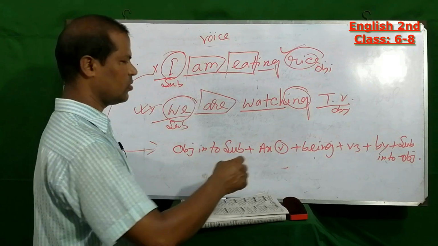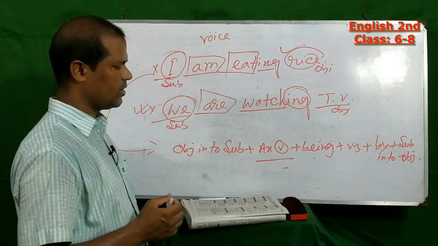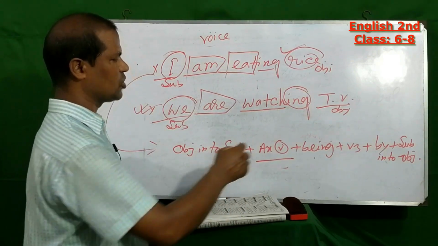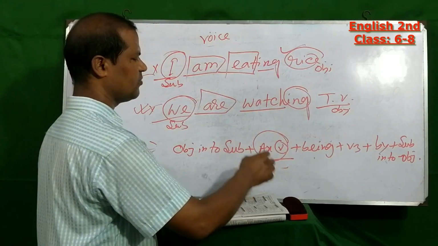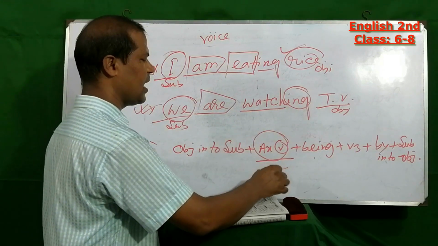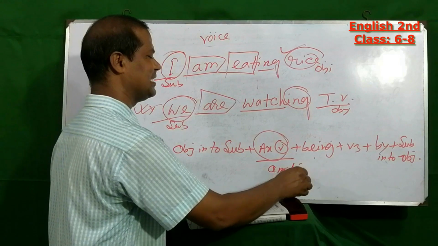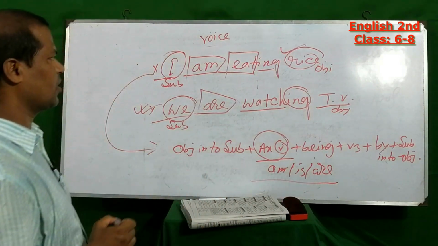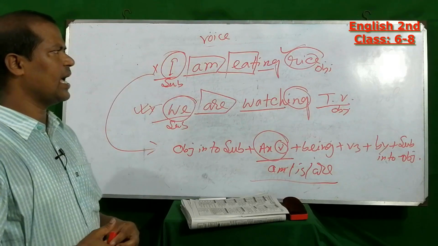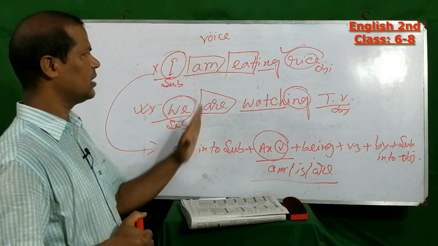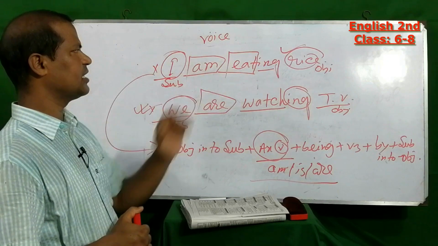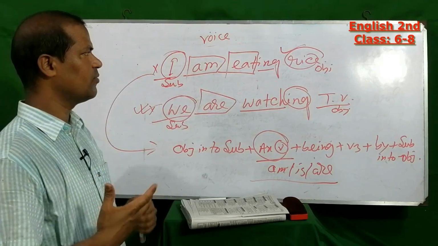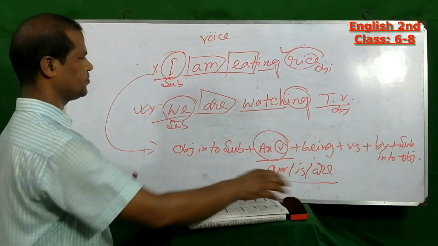Here also the auxiliary verb for present form is am, is, are. So according to the structure, this sentence will be for passive voice.